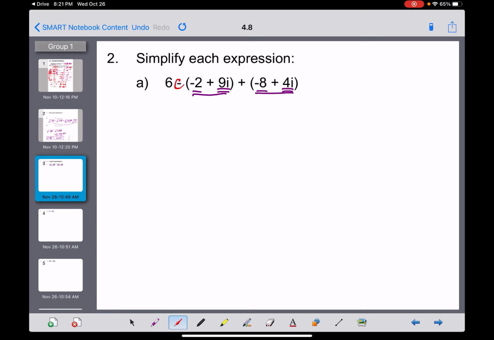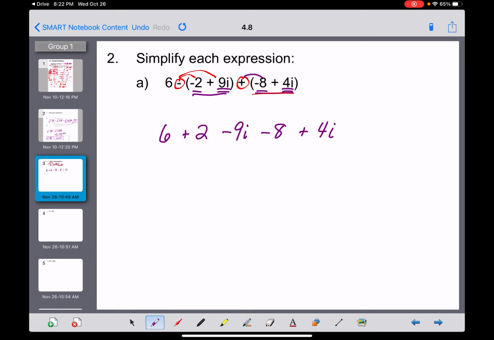So the first thing I would do here is distribute that negative there, and then this set of parentheses isn't really serving a purpose because there's a plus sign out in front. So I would rewrite this as 6, and then the minus negative 2 is a plus 2, and minus positive 9i is minus 9i. And then we've got a plus negative 8, so that's a minus 8, and a plus 4i is going to go right there. And let me say it again, i is not a variable, but you can treat it like one.